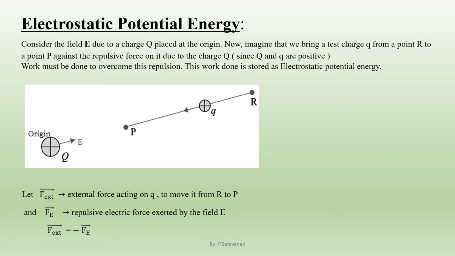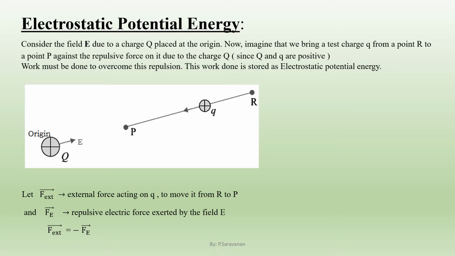Okay, first let us understand the picture. Look at the picture. The given charge is called the source charge at the origin. It is denoted by capital Q. Since it is a positive charge, its electric field E will be directed outwards radially. Only one such direction of the electric field is shown in the picture. Along the direction of the electric field, we choose 2 points, capital P and capital R.